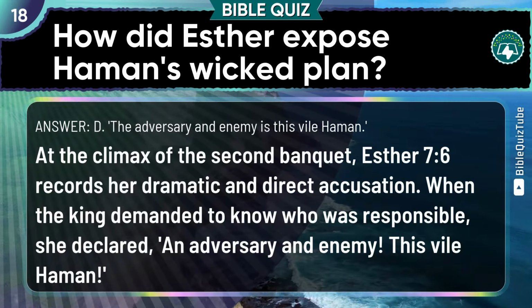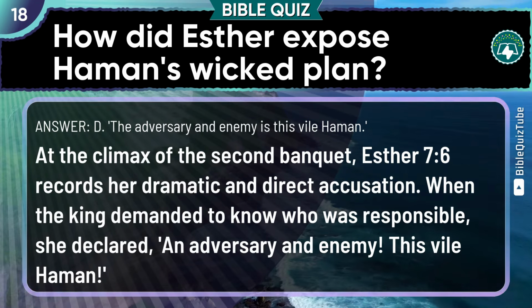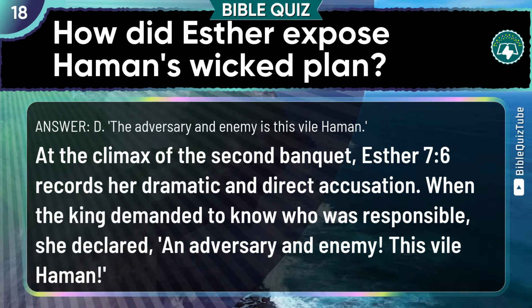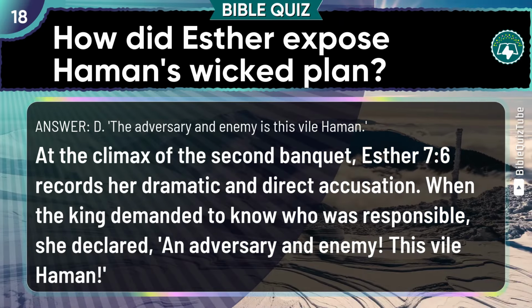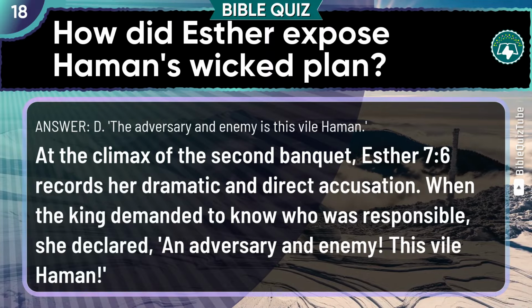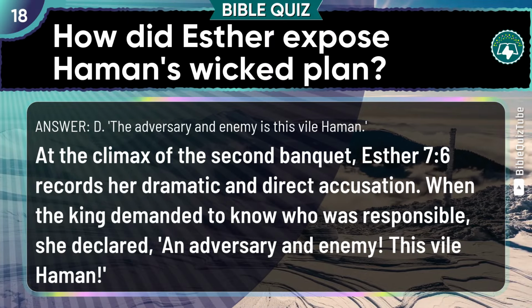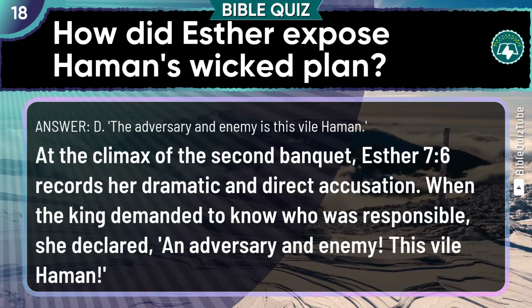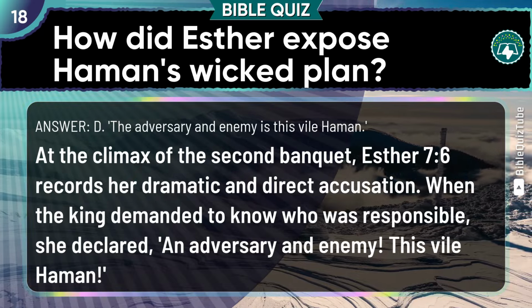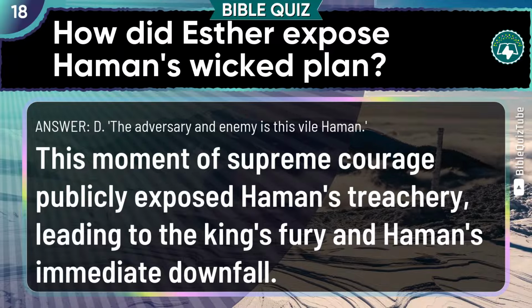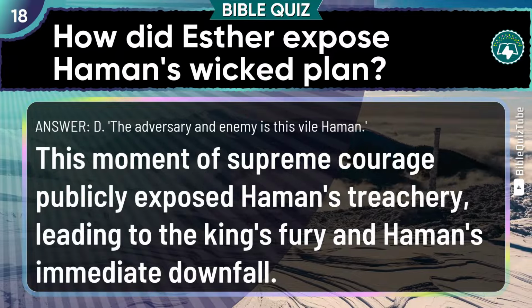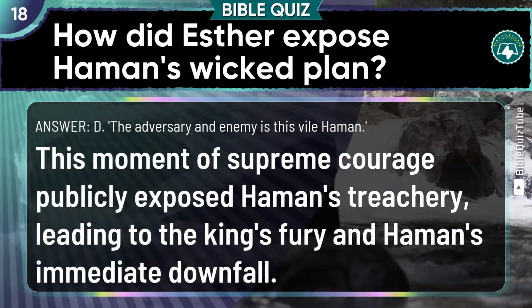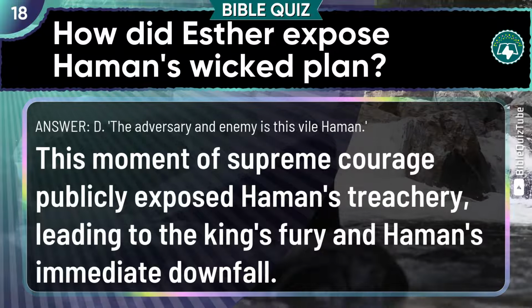The explanation: At the climax of the second banquet, Esther chapter 7 verse 6 records her dramatic and direct accusation. When the king demanded to know who was responsible, she declared, "An adversary and enemy, this vile Haman." This moment of supreme courage publicly exposed Haman's treachery, leading to the king's fury and Haman's immediate downfall.